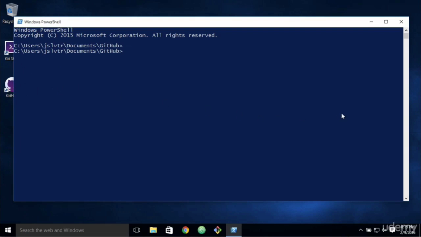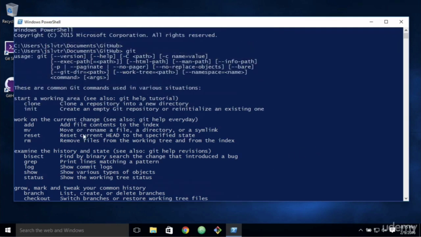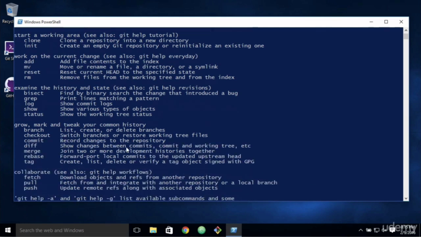So here we can run some commands, and we can run the Git commands. If we just type Git, we get a list of the commands that Git makes available for us. We're going to be working through some of these in the next few videos. These will work both here in Windows and also in Mac or Linux. We're going to be working on the Mac system, but they will work fine if you're using Windows. Just do exactly the same thing.